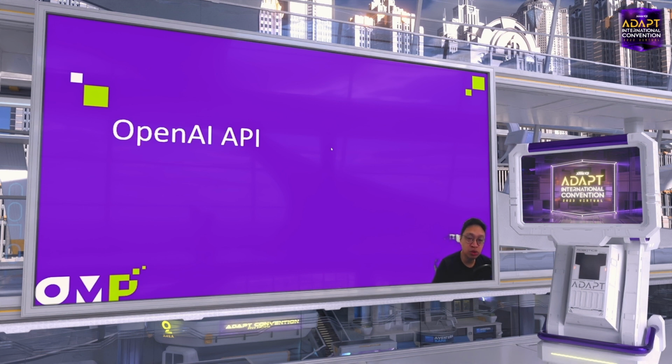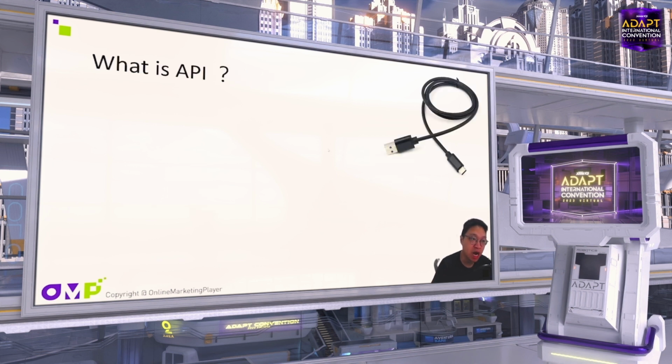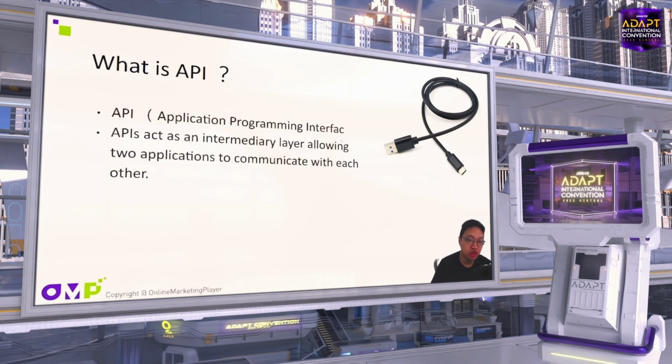So how do you use this in your company? ChatGPT alone is just personal usage. If you want to use ChatGPT in your workflow and make it work for you automatically, we need to use its API. So what is an API? You can imagine an API is just like your USB cable.